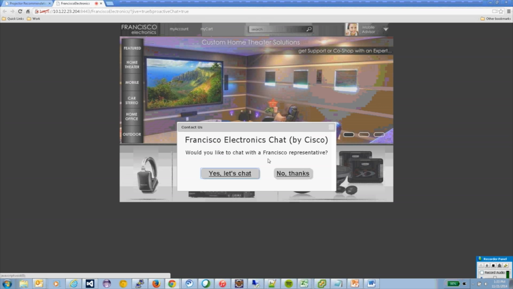So again, in the background, the analytics engine is running, and it's detected that I've been on this page for a certain interval with no activity, and it suspects that I'm having some difficulty in finding the information that I'm looking for. So it proactively pops up a chat request and asks me if I'd like to speak with an agent. So I'm going to go ahead and say yes, I'd like to talk to an agent.